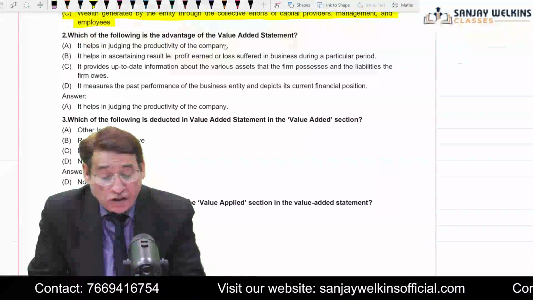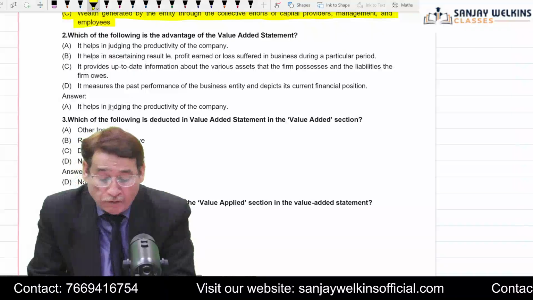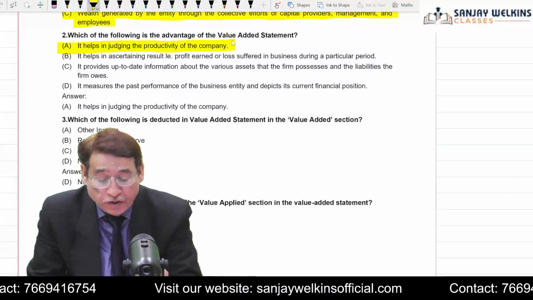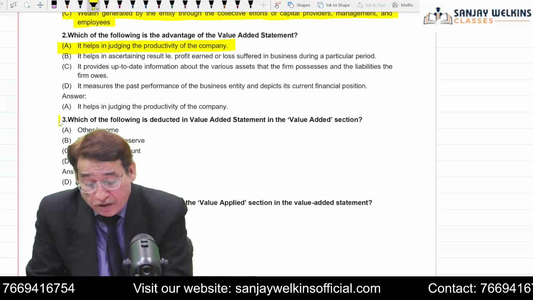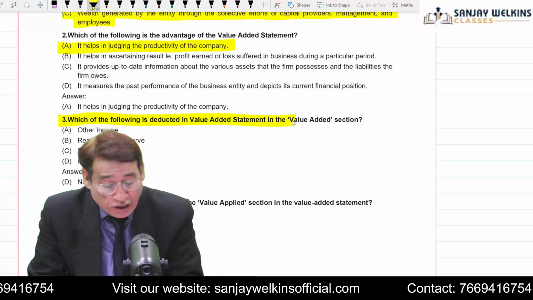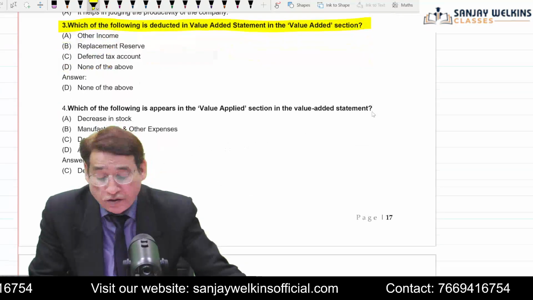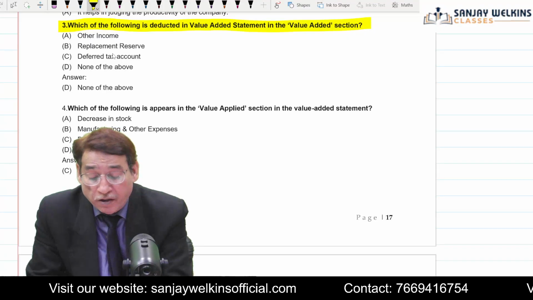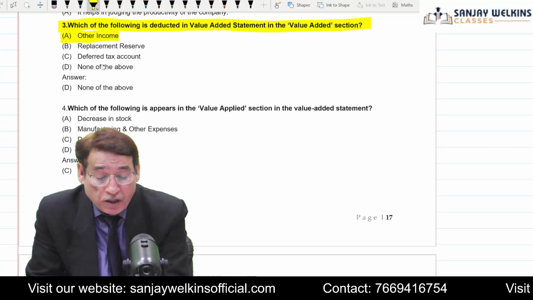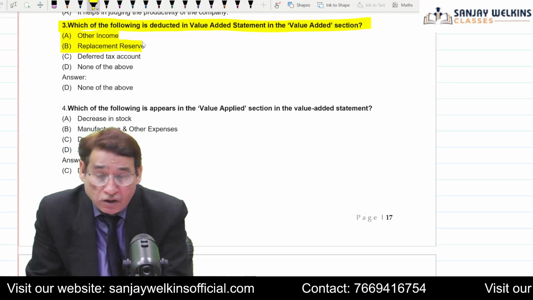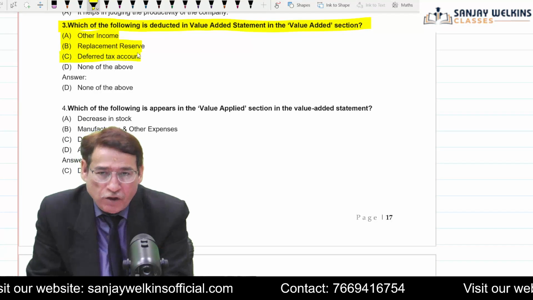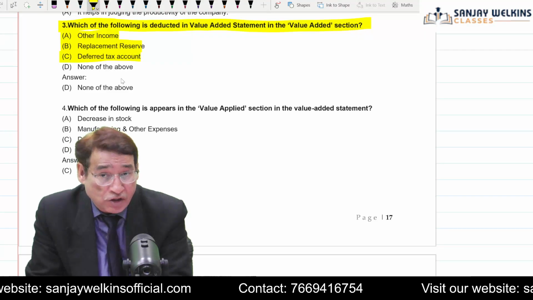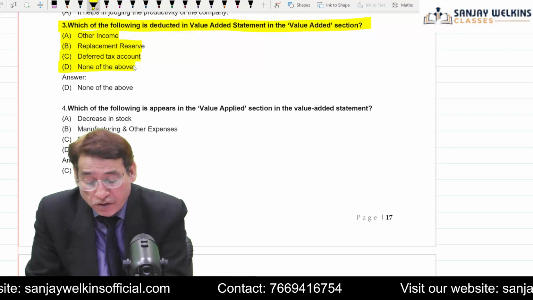Which of the following is the advantage of the value added? Now, value added statement basically helps in judging the productivity of the company. Correct? And third, which of the following is deducted in value added statement in the value added section? In the value added section, actually, which you are going to subtract. Other income is not subtracted. Replacement reserve is not subtracted. Deferred tax account, it will not be asked, but it will also not be subtracted. In the value added section, question is asking. So that means your answer will be none of the above.